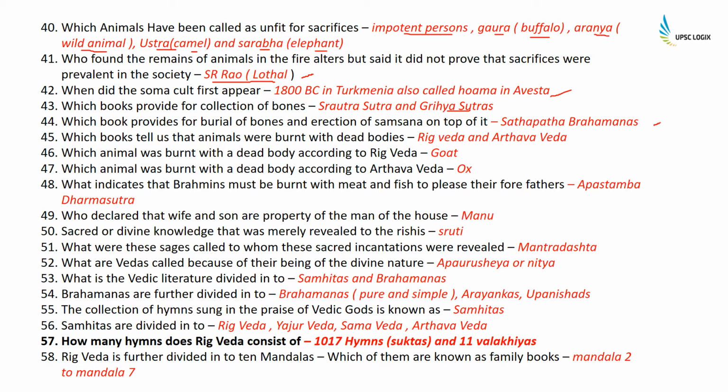Which book tells us that animals were burned with dead bodies? Rigveda and Atharvaveda. Which animal was burnt with the dead body according to Rigveda? It is the goat. Which animal was burnt with the dead body according to Atharvaveda? It is the ox. What indicates that Brahmins must be burnt with meat and fish to please their forefathers? It is Apastamba Dharma Sutra.